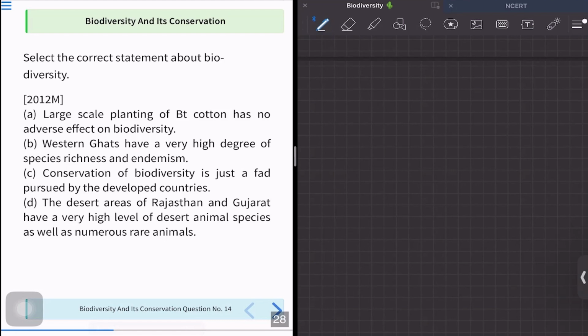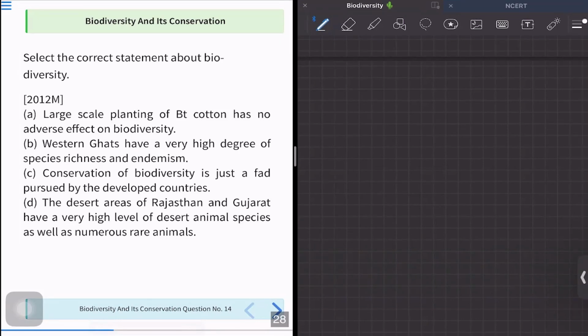Option C is saying conservation of biodiversity is just a fad pursued by the developed countries. This option means that actually there is no need for bioconservation. It is just a show off which the developed countries are doing. Is it? No, it is not. It is actually the need of the hour. So option C is also a false statement.